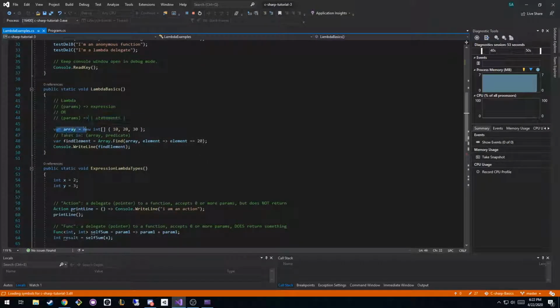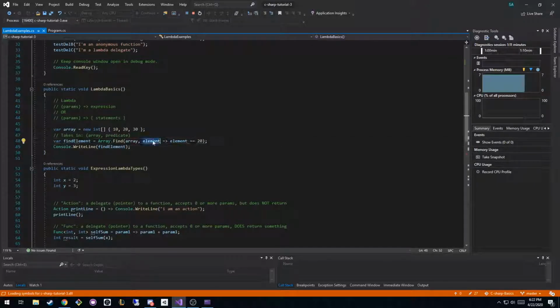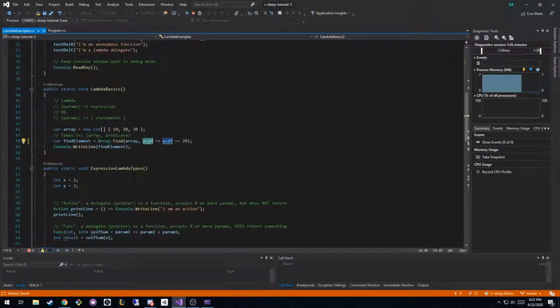So in this example, we create an array and we give it 3 elements, 10, 20, and 30. And then we call Array, which is a system implemented class, and it has this function called Find, and we pass in the array, and then we say, I want to find the element where the element is equal to 20. So this says what we want that variable named, and then over here, we say what we want to do with that thing that we have named. I could have just named this ASDF, and as long as I change that inside the body, it still works. So this is the parameter in the function arguments, and this is what we're doing with it in the body of the function.